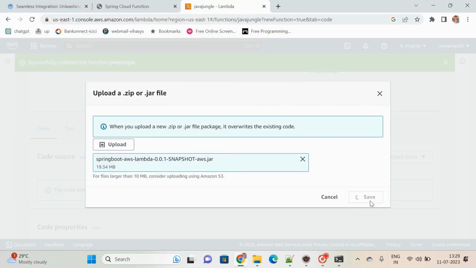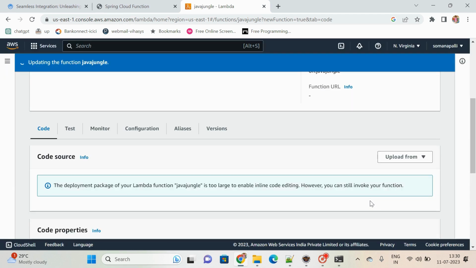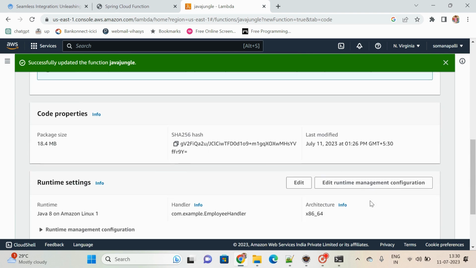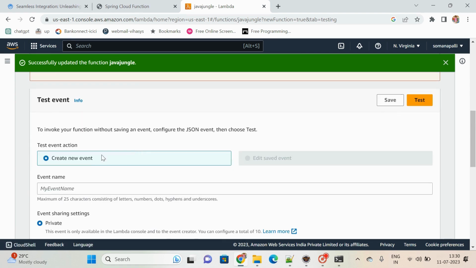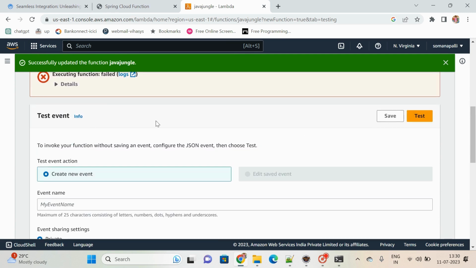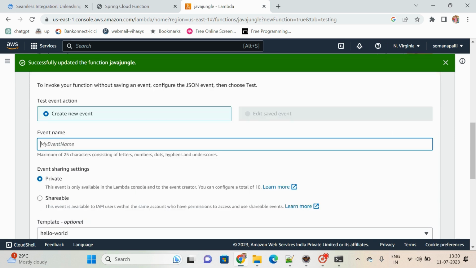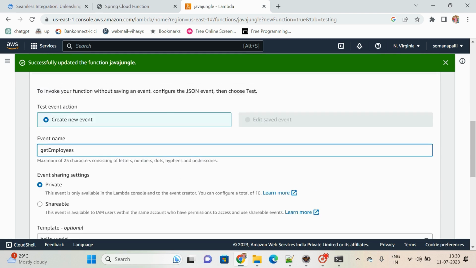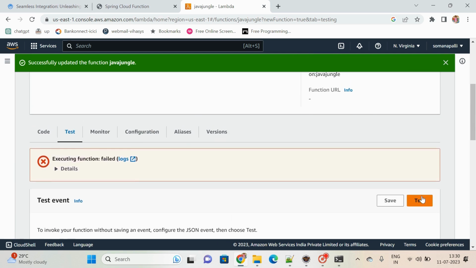I did much R&D, so finally I got this. Once I uploaded this hyphen AWS related jar, your AWS Lambda is in a position to detect that handler class, and accordingly it will be executed. Now I uploaded that particular AWS jar only, and now go to Test. Create event, get employees is my event name. Click on Test itself.